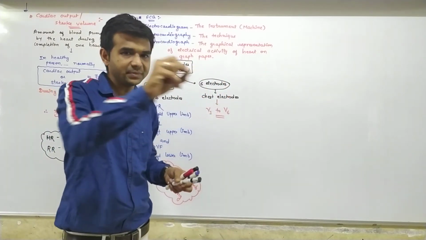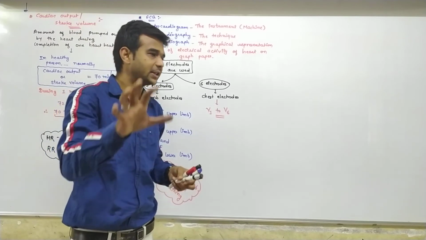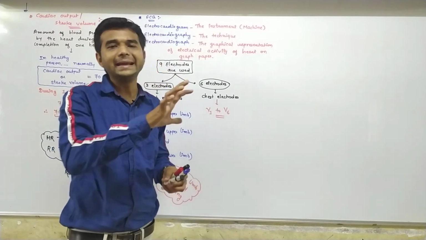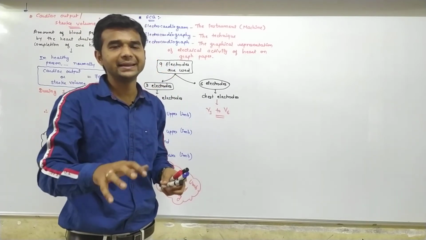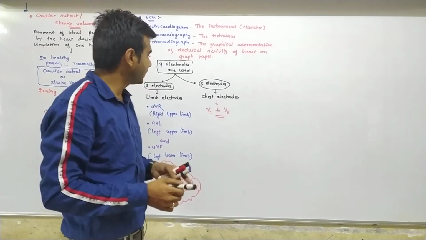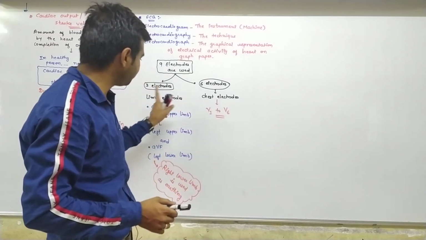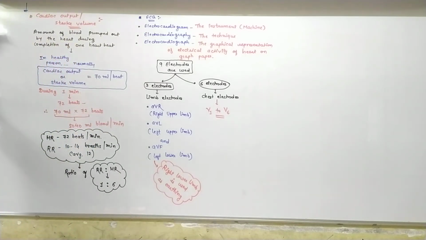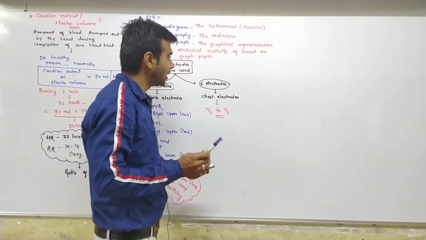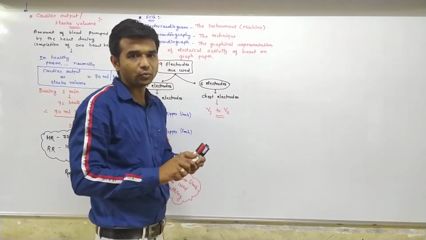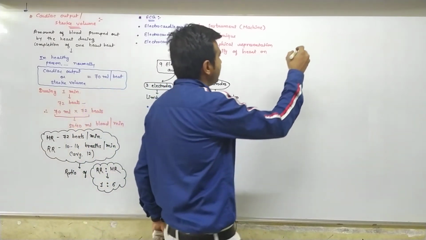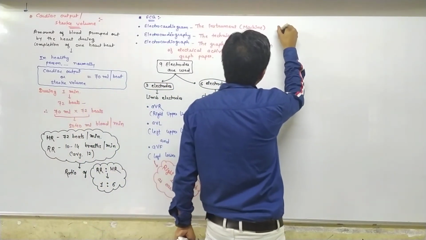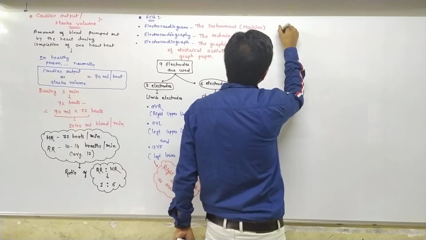If in the ECG machine a straight line is there, it means there is no electrical activity occurring in the heart. So after arranging these electrodes, when you give the electrical supply and start the machine, the graph will be there. I can draw the graph right now, and later on I will specifically draw that graph in large view.